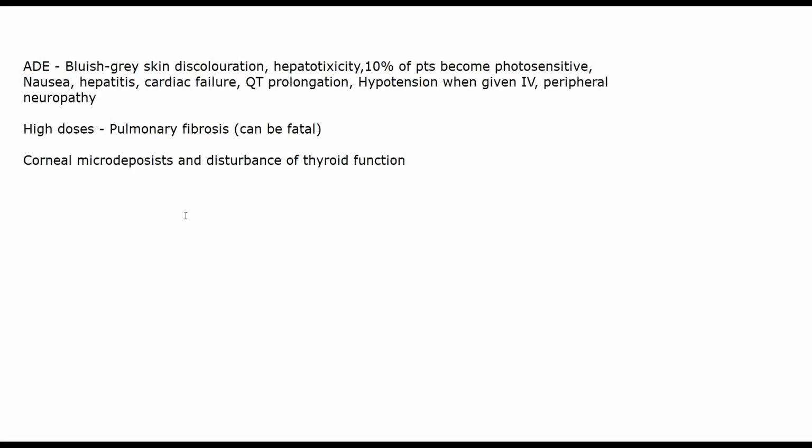Class 4 drugs are CCBs. We've already discussed CCBs, so I'll not go into detail about that. Class 4 antiarrhythmics are basically two drugs, verapamil and diltiazem. We've already discussed calcium channel blockers in congestive heart failure. These are specifically used for supraventricular tachycardia, very helpful especially in paroxysmal supraventricular tachycardia, called PSVT.